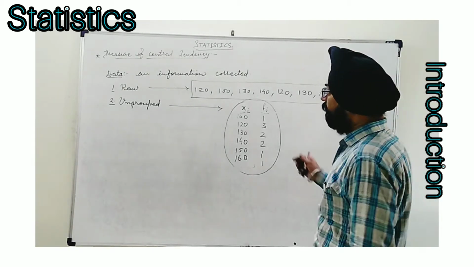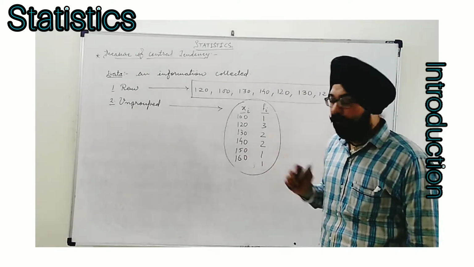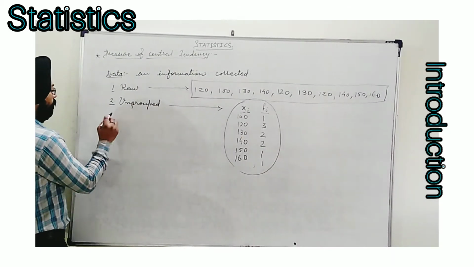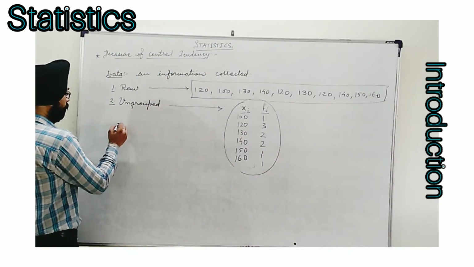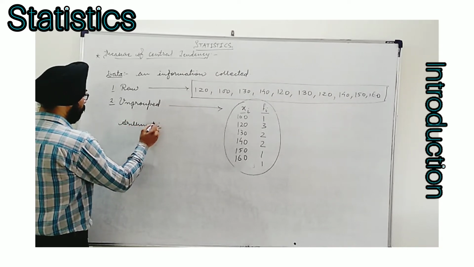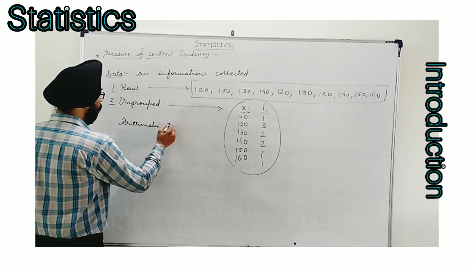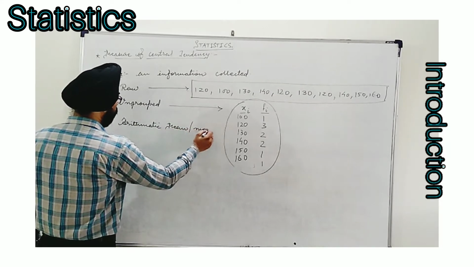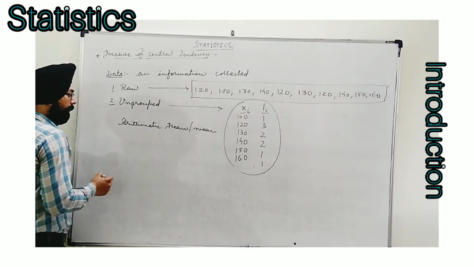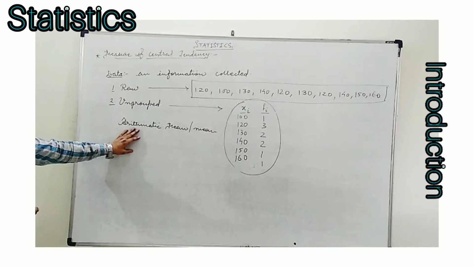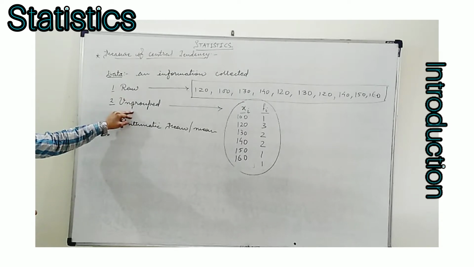The first measure of central tendency is arithmetic mean, and this is known as only mean also. In earlier classes, we have seen how to find this arithmetic mean for raw and ungrouped data.